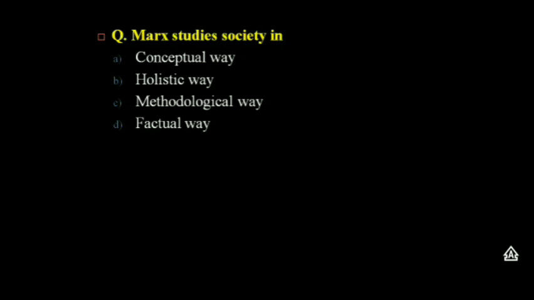Next question. Marx studies society in, the options are conceptual way, holistic way, methodological way, and factual way. And the answer is holistic way. This is the view that natural systems should be studied from the point of view of wholes rather than parts. In political economy, a holistic analysis could proceed from the study of society rather than individuals and assume that individual behavior is determined by the social whole rather than the converse.